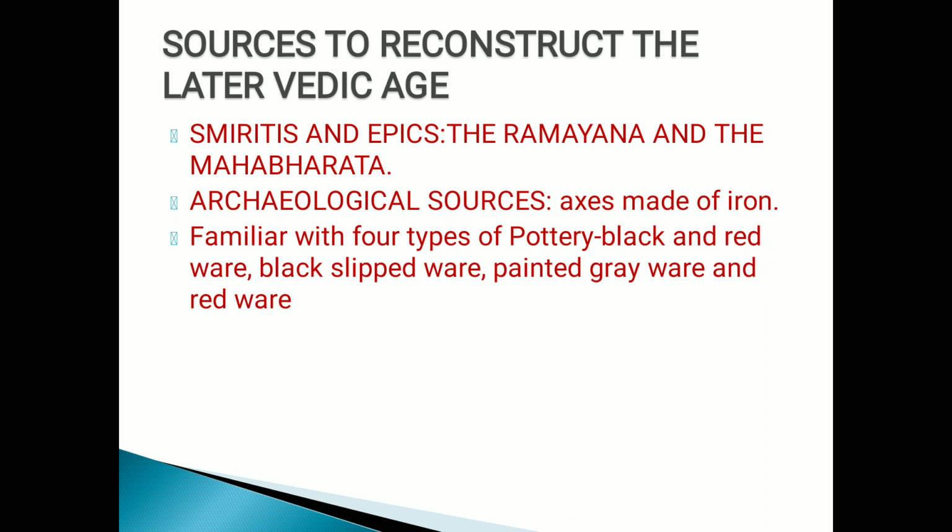Now they were familiar with four types of pottery, right? Four types of pottery existed in this society: black and red ware, black slipped ware, painted grey ware and red ware. So all these four types of pottery existed. They did experimentation in pottery as well. Clear? That's why this age is considered to be an all-round developed age. Clear?